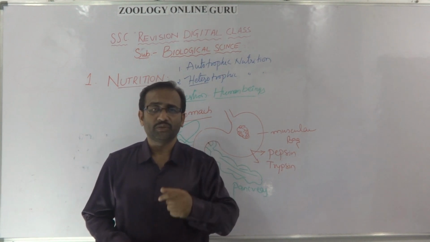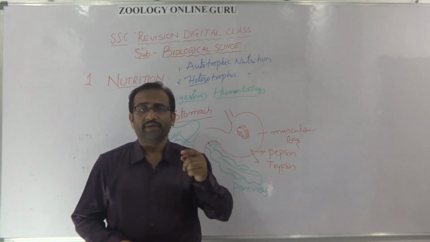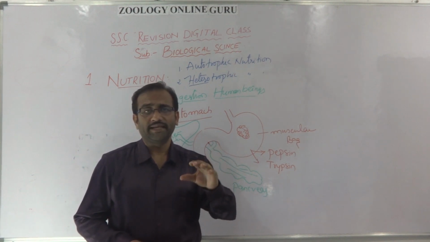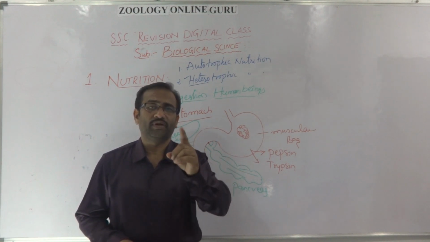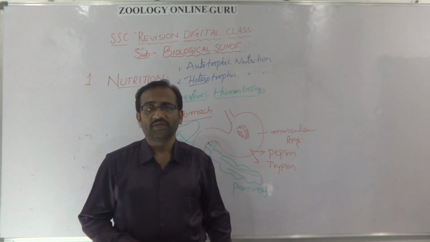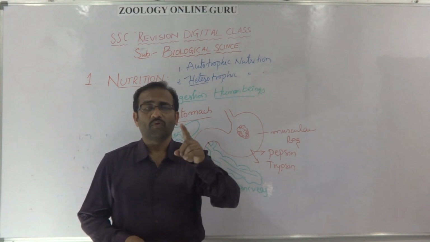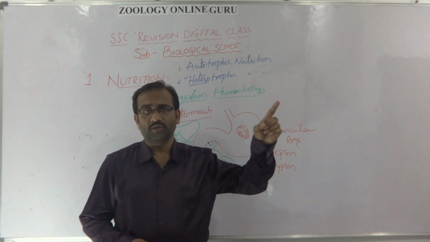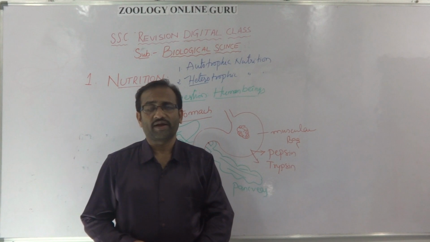Next, coming to the pancreatic juice, it contains pepsin, trypsin, peptidases and lipase. All these enzymes from the pancreas digest the food materials in the small intestine. So small intestine is the part where the digestion is complete. Digested food enters into the blood. What is the digested food? Carbohydrates are converted into glucose, proteins into amino acids, and lipids into glycerol and fatty acids.